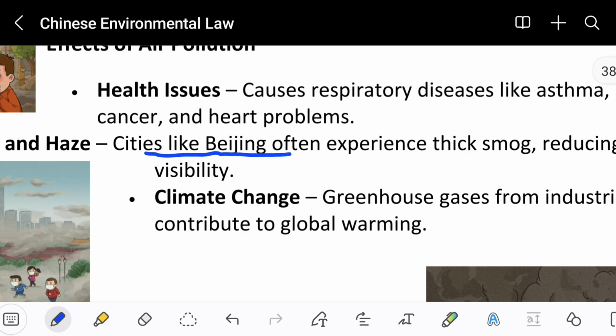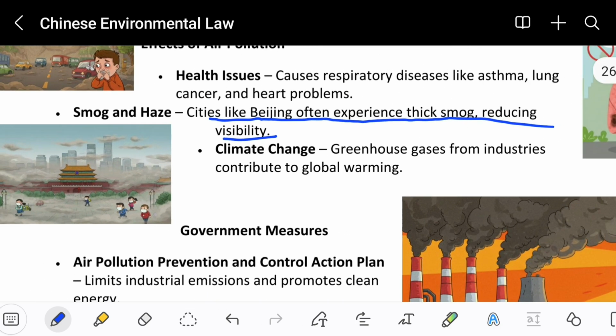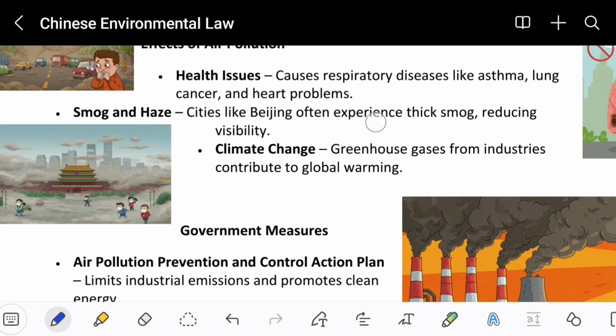Cities like Beijing often experience thick smoke, reducing visibility. This is the city of Beijing, and you can barely see people because the industries are producing so much smoke that you cannot see a person or the buildings properly. This is also a cause of air pollution, because visibility is reduced, and the cars driving in the Beijing area can crash because they cannot see each other. There is so much pollution and smoke in the environment that there is very little visibility.